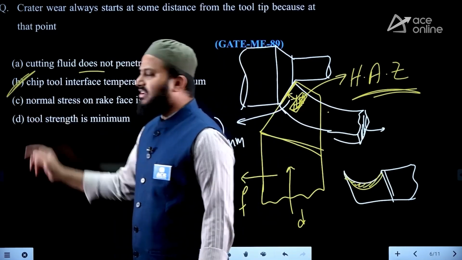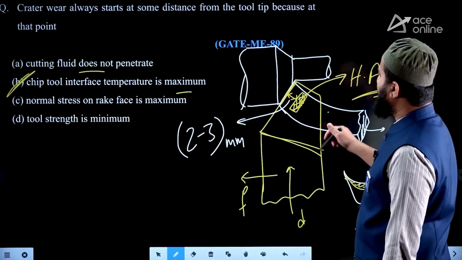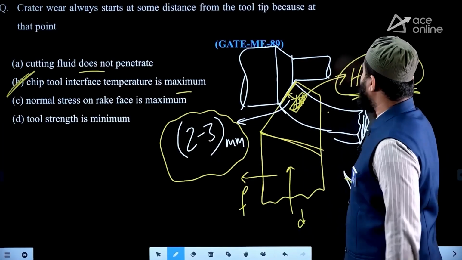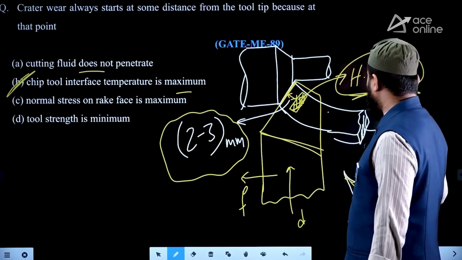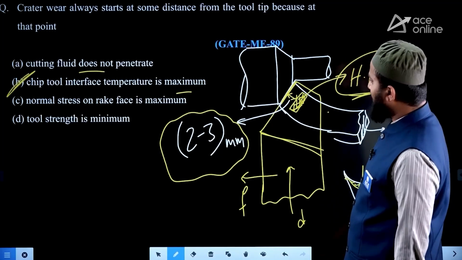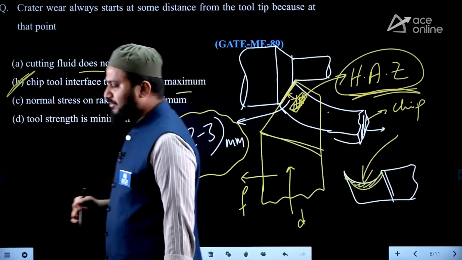Among all these, you can say the answer is option B in this particular case. So remember, 2 to 3 mm away from the cutting edge, there is something called the heat affected zone. Therefore, crater wear will always be more due to maximum temperature on the rake face, as the chip is continuously flowing over the rake face. That is one of the major reasons.